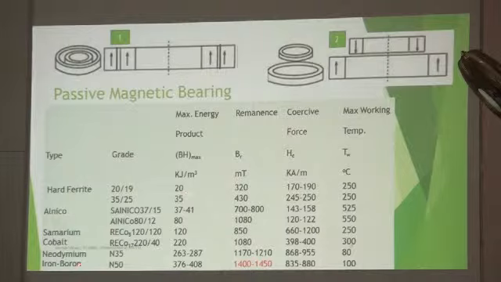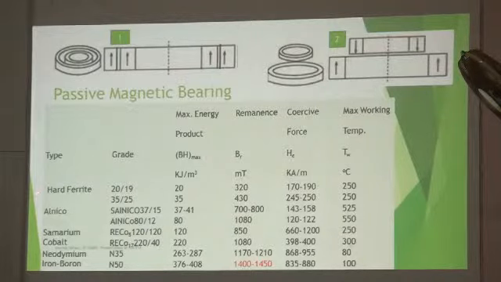Now, what we use is neodymium iron boron. Of course, we bought it from China; India doesn't make that magnet. With neodymium iron boron, you can see more than 10 times the energy product. So the repulsion force created by this magnet will be much higher, and the load carrying capacity of these magnets will be much higher.